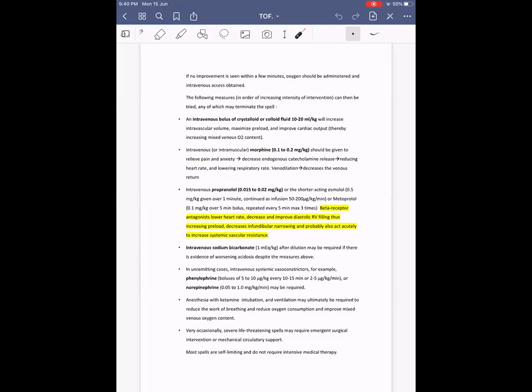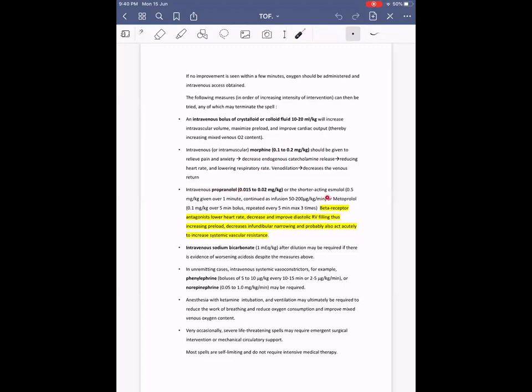And secondly, it decreases the endogenous catecholamine release, thereby reducing the heart rate and lowering the respiratory rate. So one is by decreasing the venous return, and secondly by decreasing the catecholamines. By these two mechanisms, morphine works.